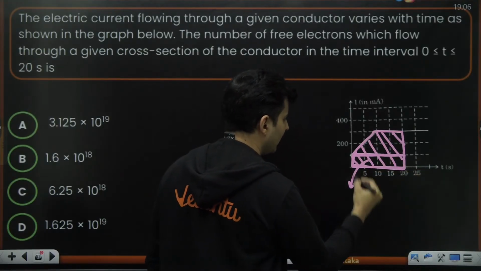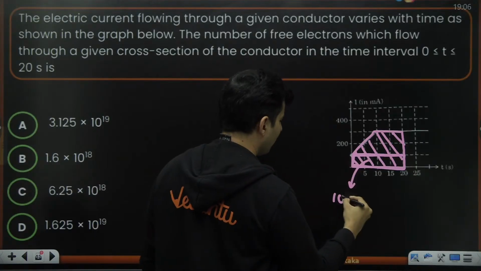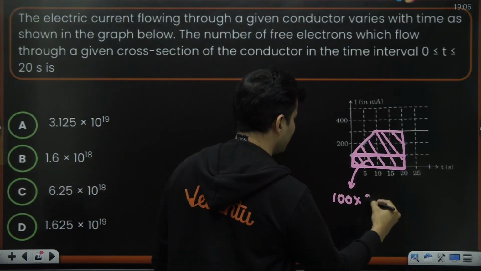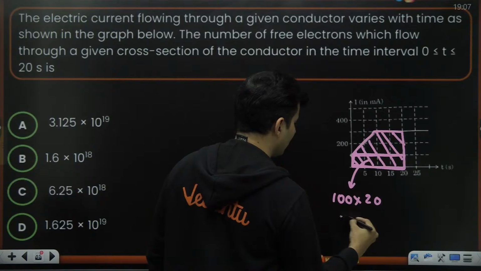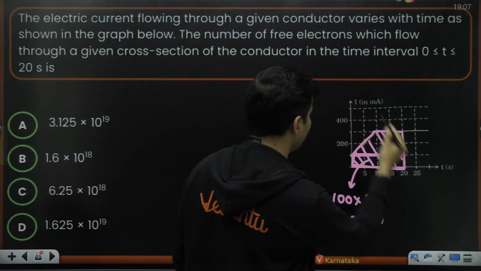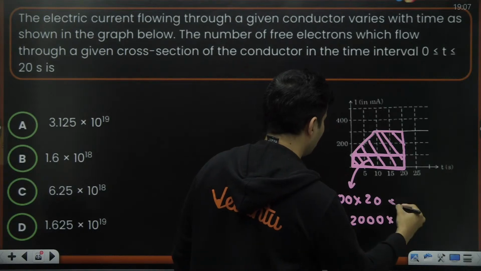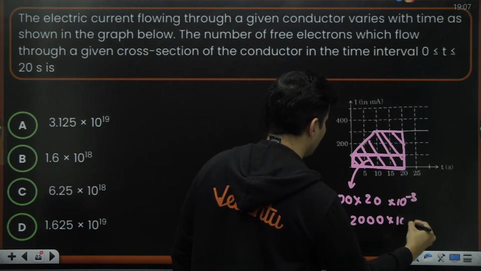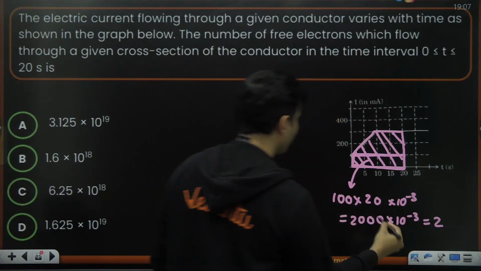The area of the rectangle will be height, which is nothing but 100 units, multiplied by the base, which is 20 units. So that will give me 2000, whatever this is in milliamperes, so into 10 to the power minus 3 into 10 to the power minus 3, which will make it 2.